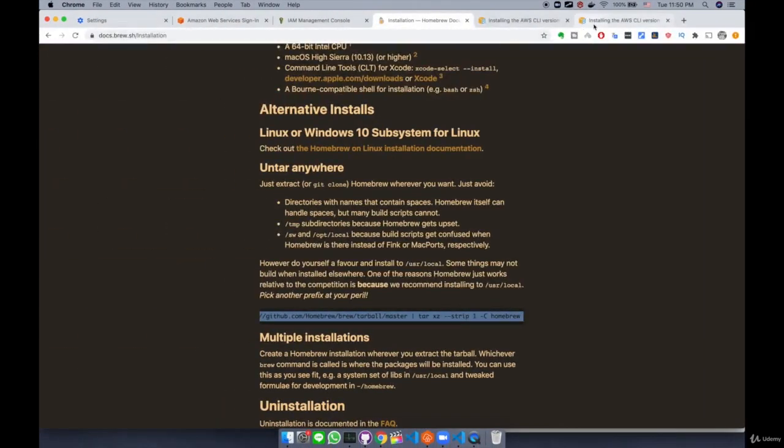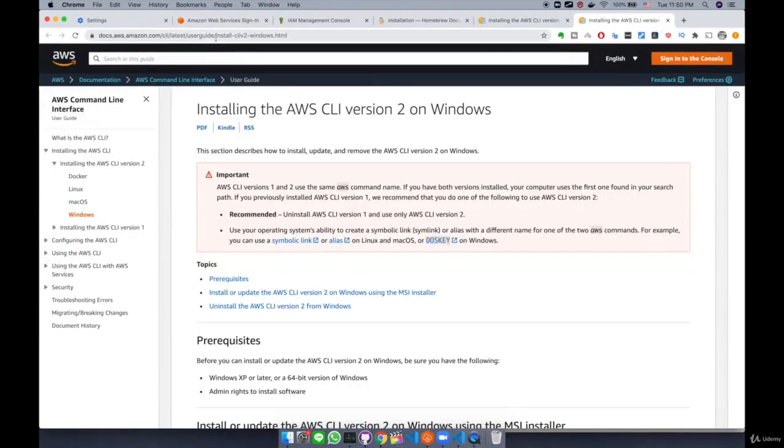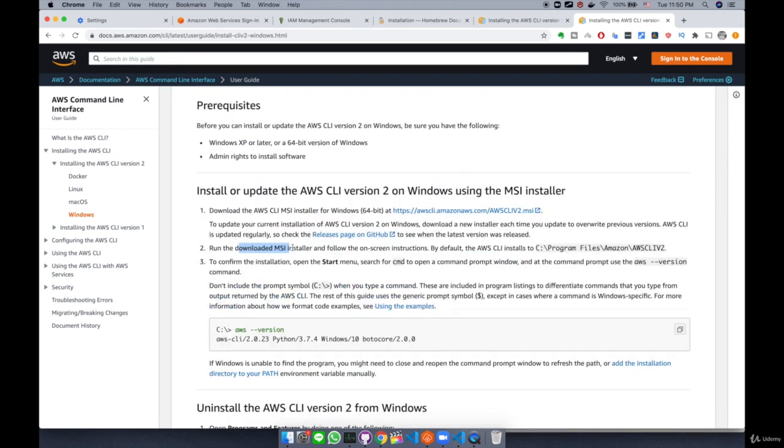If you're using Windows, just follow this AWS documentation page for Windows. You're going to expand this tab, install AWS CLI version 2, and then click Windows, and they're going to take you to this page here, installing the AWS command line version 2 on Windows. You first need to download this AWS CLI MSI installer for Windows 64-bit by clicking this link. After that, run the downloaded MSI installer and follow the on-screen instructions.